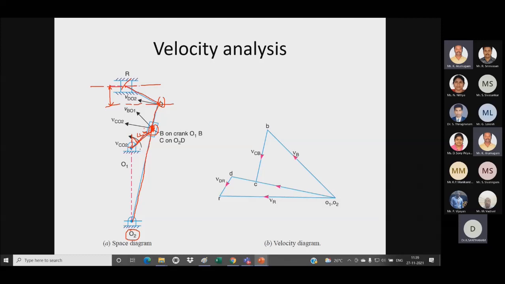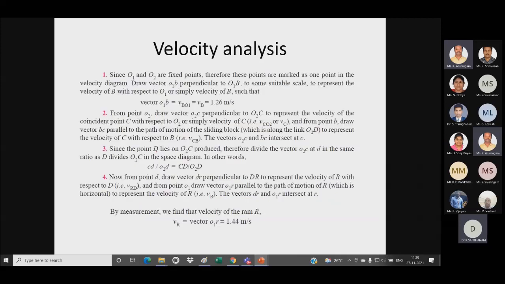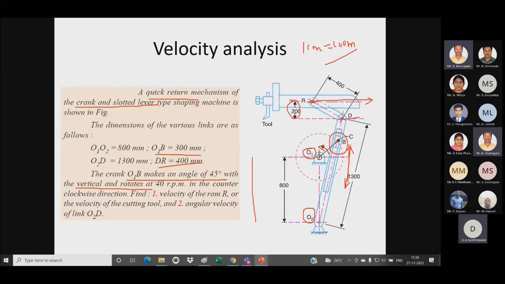So like that we have to complete this configuration diagram. Then after that I need to calculate the velocity of my input link. So O1B is my velocity of the crank.